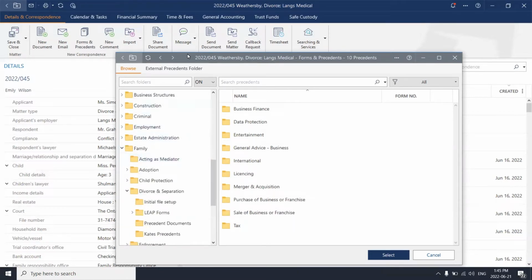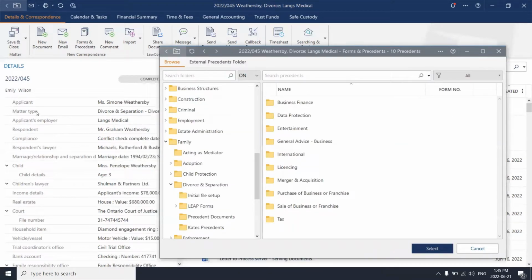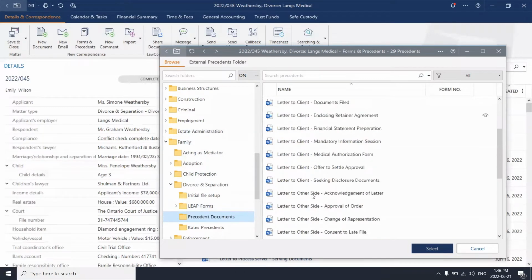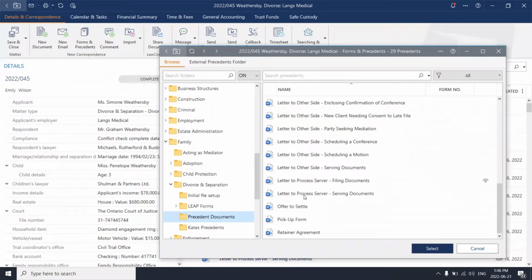Right now, we are currently in a family law matter, a divorce and separation, and all of your details are going to reside on the left-hand side. The benefit of this is that all document creation is going to pull from your details and seamlessly enter in the matter respective information when you generate one of these forms or precedents within this folder.